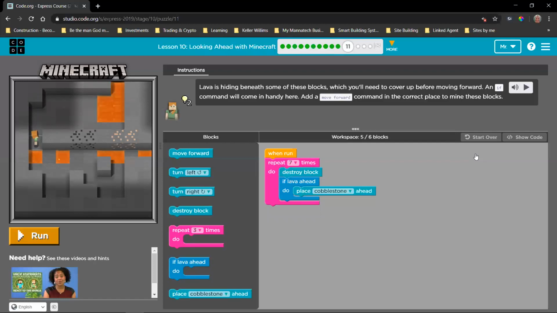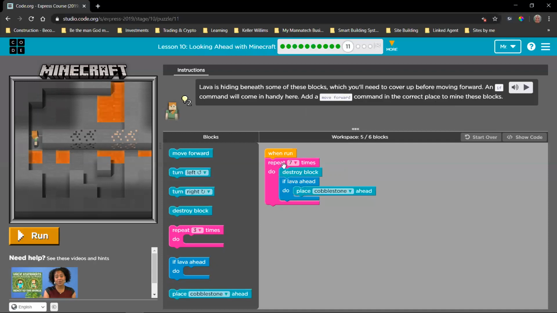Okay, so now it becomes really tricky. Now we have a situation where, if we read this, you'll understand. It says lava is hiding beneath some of these blocks. So that is important. Beneath some of these blocks, not all of them. So we do not know where the lava is hidden, which you'll need to cover up before mining forward. An if command will come in handy here. Add a move forward command in the correct place to mine these blocks.